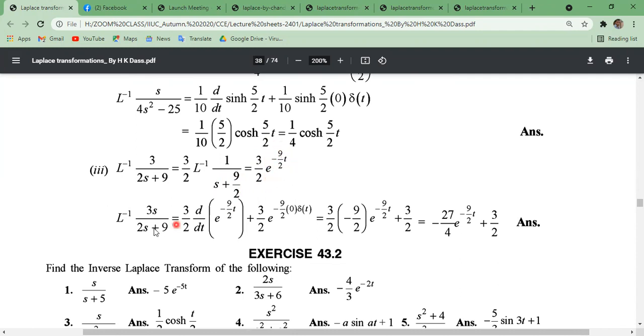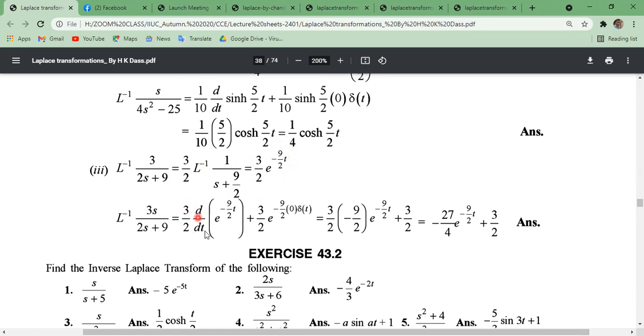Okay, shifting property. So the inverse Laplace transformation multiplied by s, using the multiplied by s property. So take 3 into s divided by this, 3 by 2. This can be written as d by dt of f of t, where f of t is this whole thing.